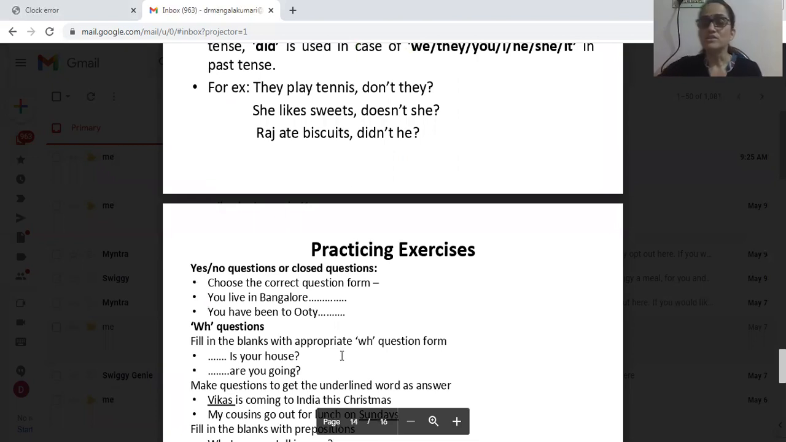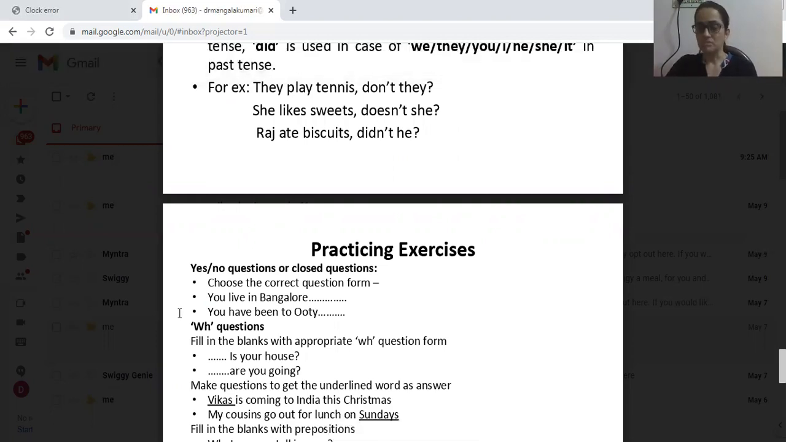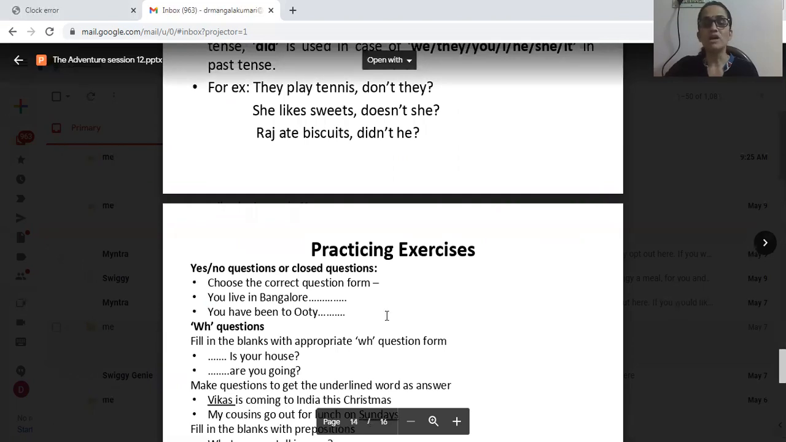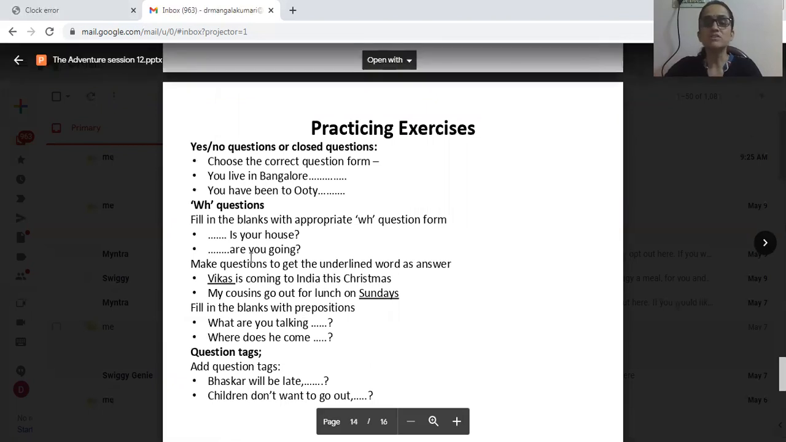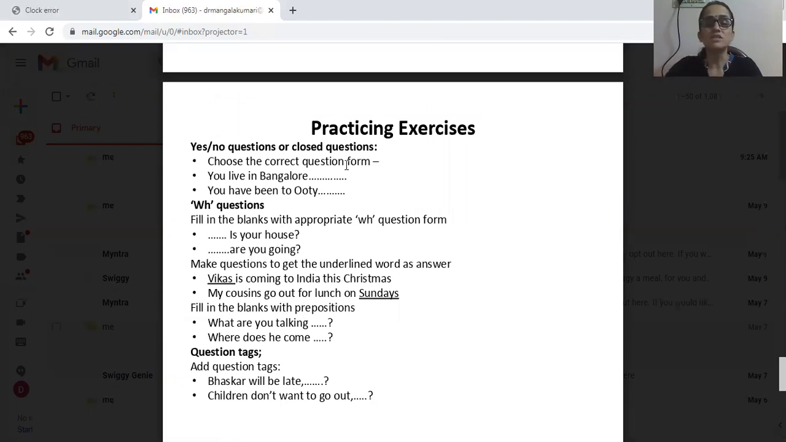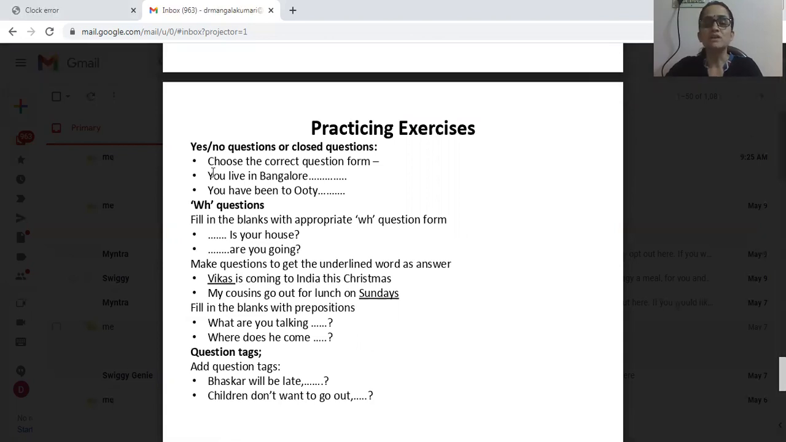Okay. So, dear students, with this, I hope you have understood all the three question forms. We discussed yes or no questions, WH questions, and question tags. Okay. With this, we have finished our topic, and let us see here the practicing exercises that are given. Try to answer these questions. First, yes or no questions or closed questions are given. Choose the correct question form. Almost in the examination, the same pattern will be asked. So choose the correct question form.